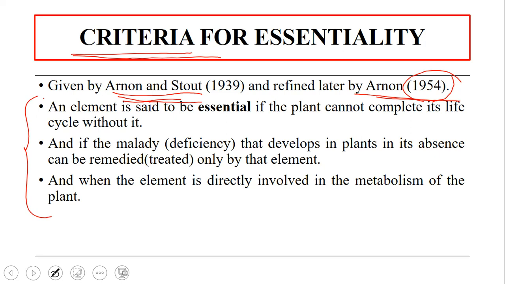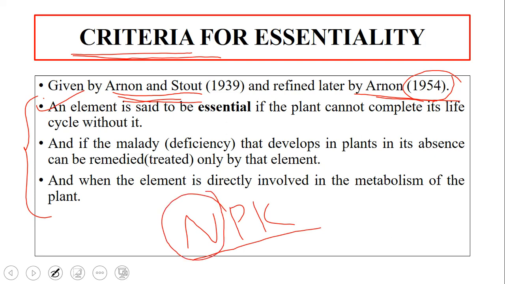The first rule is: an element is said to be essential if the plant cannot complete its life cycle without it. Say for example, we know that NPK are required for plants, and you know the fertilizers we apply to plants to supply these nutrients, right? So how can we say that nitrogen is an essential element for the plant? It is said to be essential because the plant cannot complete its life cycle without nitrogen. This is just an example.